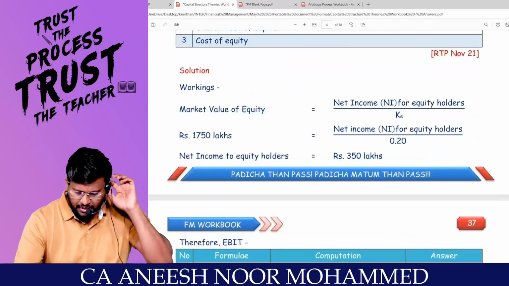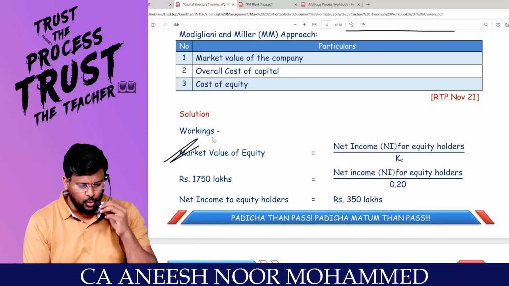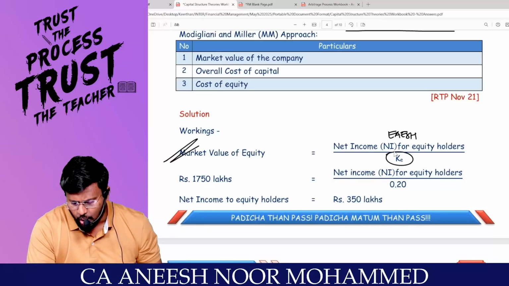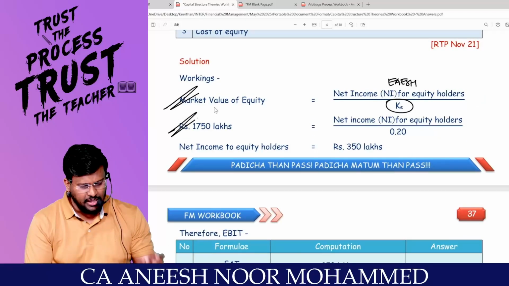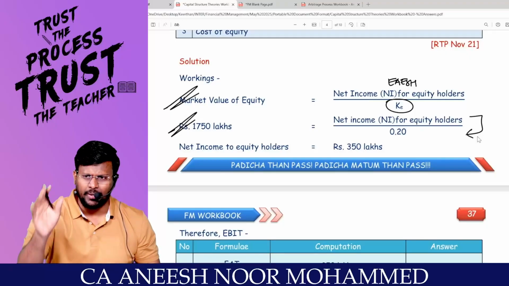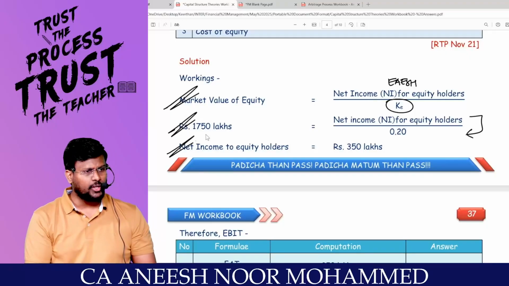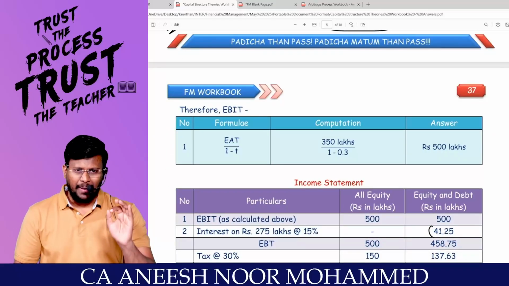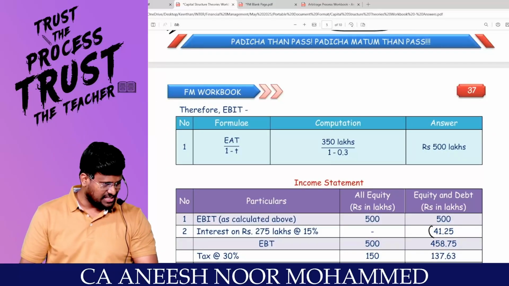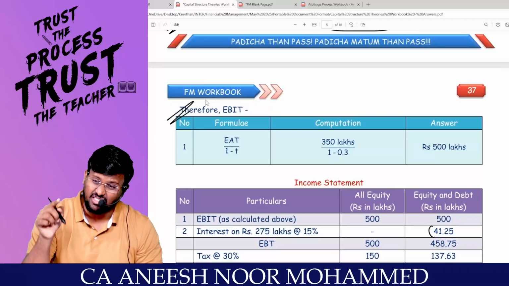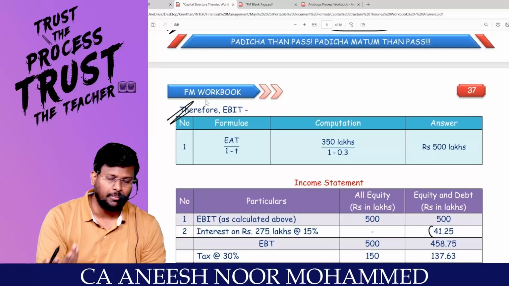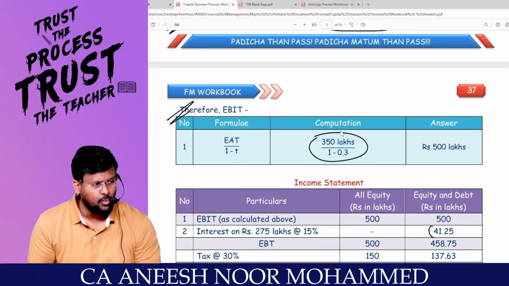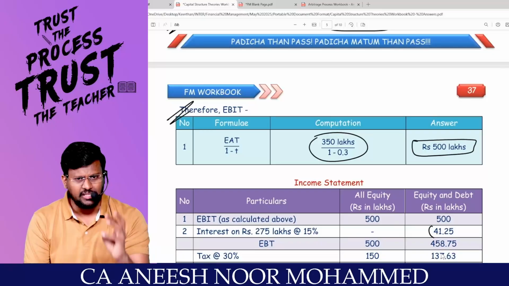That means this is what they have done here. Market value of equity is equal to earnings available to equity shareholders divided by KE. That means 1750 lakhs is equal to earnings available to equity shareholders divided by KE, so earnings available to equity shareholders is 1750 into 20%, which comes to 350, and this is the PAT, profit after tax, because in this question there is tax. I want to convert it into profit before tax, which is nothing but EBIT, because this company is an all equity company and there won't be any interest. So 350 lakhs divided by 1 minus 0.3 comes to 500 lakhs, the earnings before interest and tax.